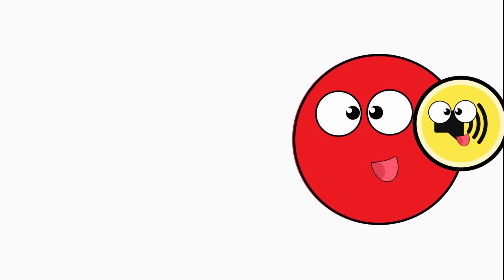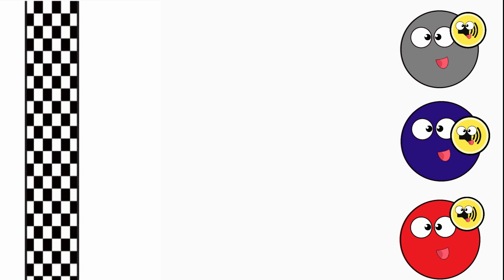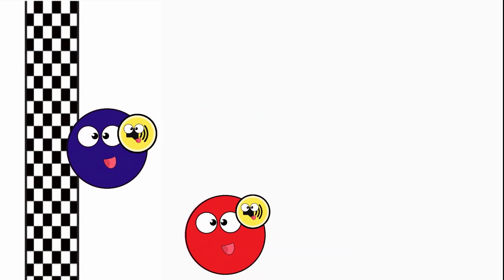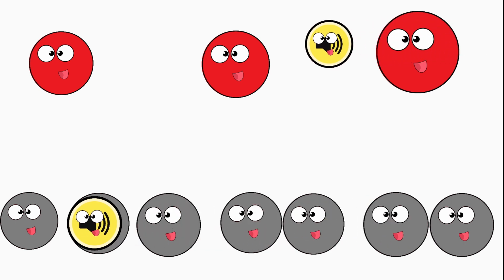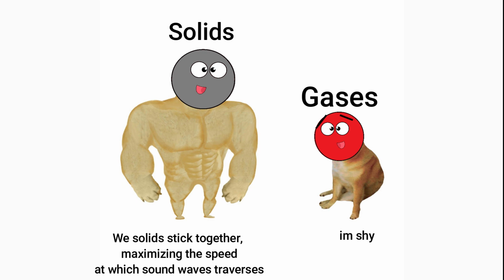Sound waves are dependent on a medium for them to travel. Without a medium to travel through, sound won't exist. This means that qualities like the speed of sound are dependent on what medium the sound is traveling through. Sound travels faster through denser substances, such as solid metals, as these tightly packed particles make it easier to traverse than a gas like air.